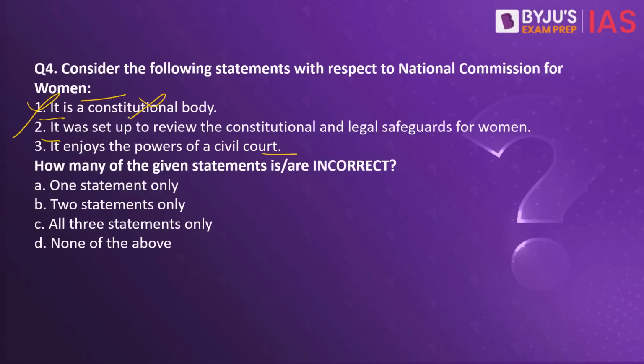Coming to statement 2. Statement number 2 is right because it was established to review the constitutional as well as legal safeguards that were available to women, right? So this body looks into complaints and also takes suo motu notice of matters relating to deprivation of women's rights, non-implementation of the laws and non-compliance of the policy decisions guaranteeing the welfare of women in the society.